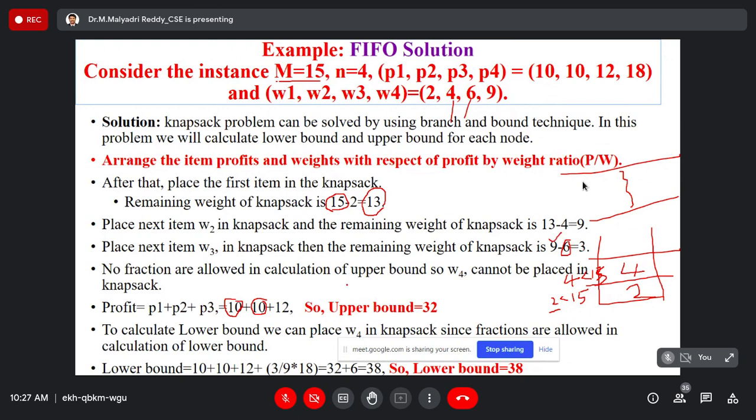That is the third object also placed. So the remaining bag capacity is 3. Next, you plan to place the fourth object, which is 9, but the available capacity is only 3. Only 3 units can be placed, but the object size is 9, so that is not possible. So here the drawback is that fractional values are not allowed in the upper boundary setting.